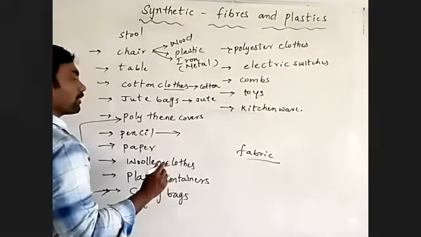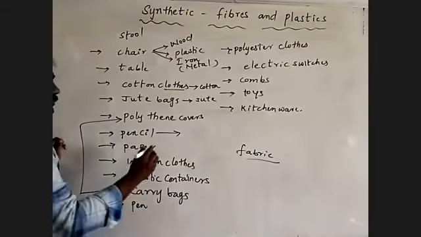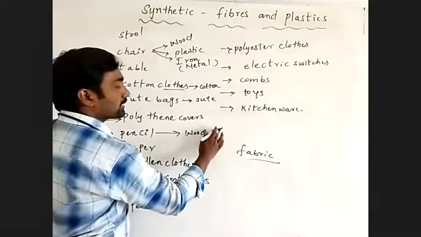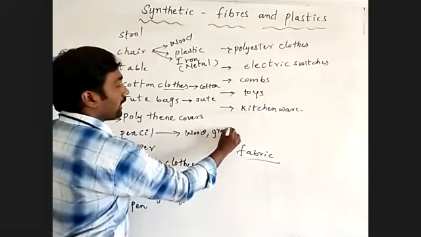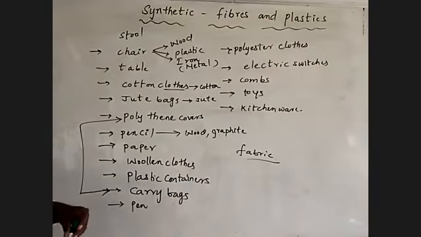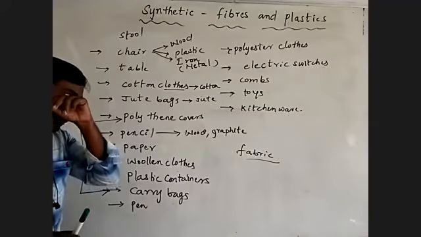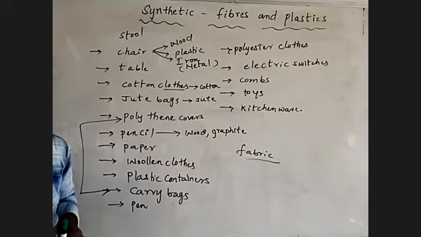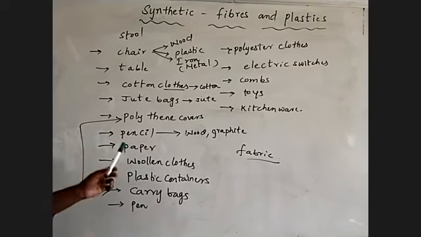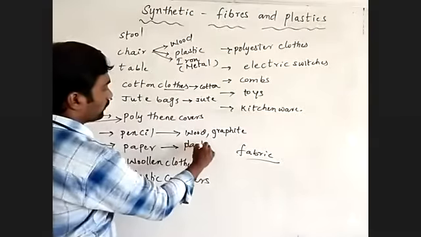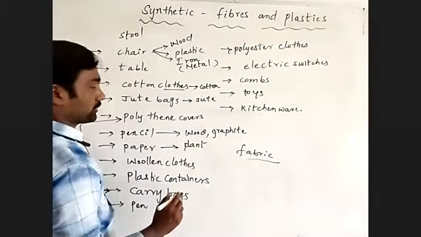Pencil. Pencil is generally made from what? The outer surface is wood, and inside there is graphite, which helps us to write. Graphite is made up of carbon. Carbon is a bad conductor of electric current, but graphite is a good conductor of electric current. Paper is made from plant cellulose.